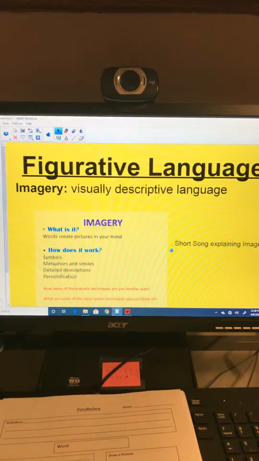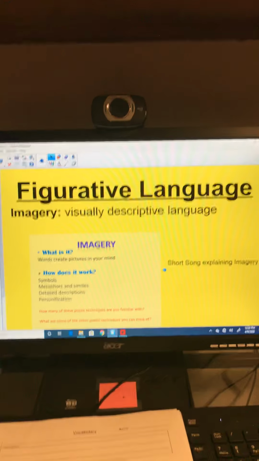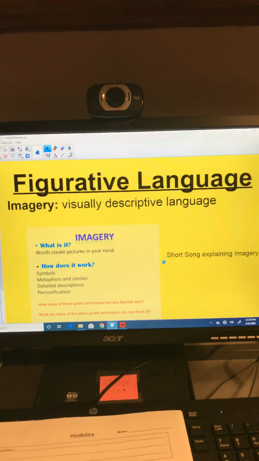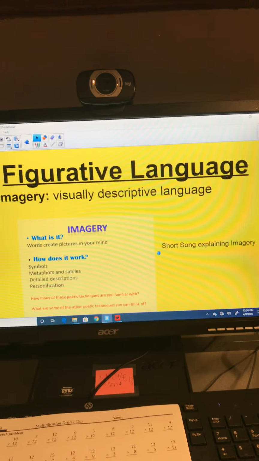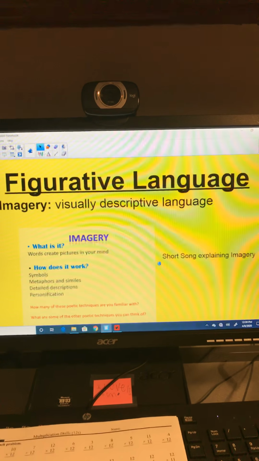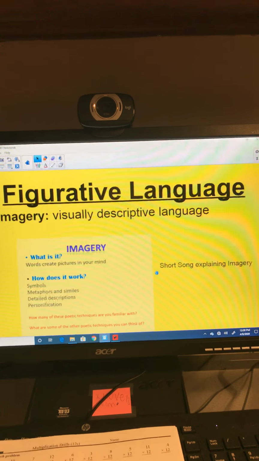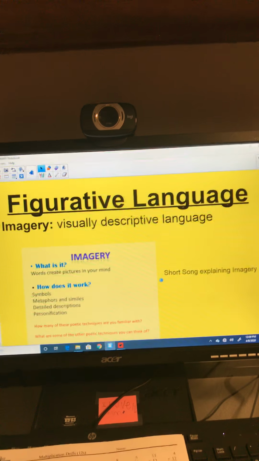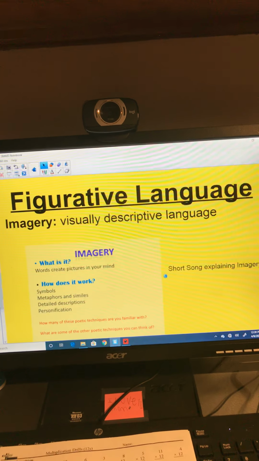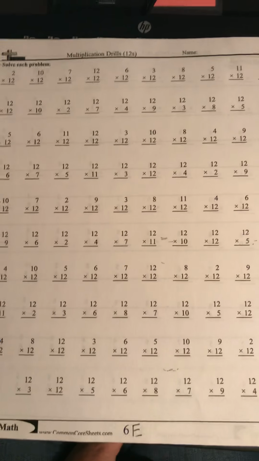So if you want to pause the video now to do your vocabulary sheet. Okay, next is our figurative language for the week, which is imagery, visually descriptive language. Okay, so whenever something is described in such detail that you can get a picture in your head, that would be imagery.